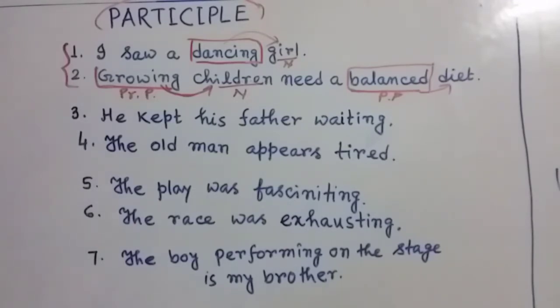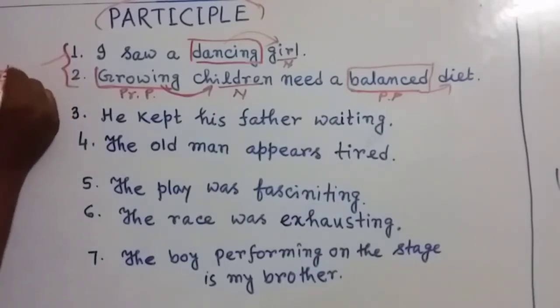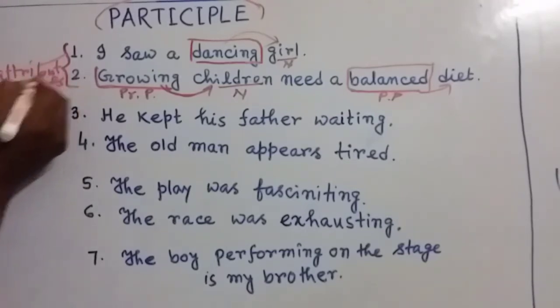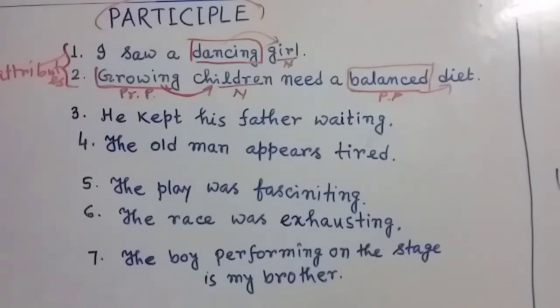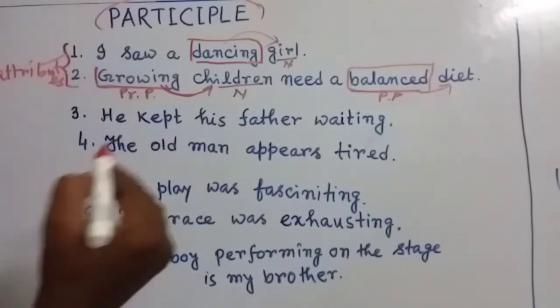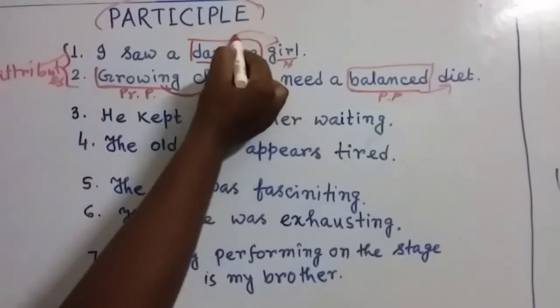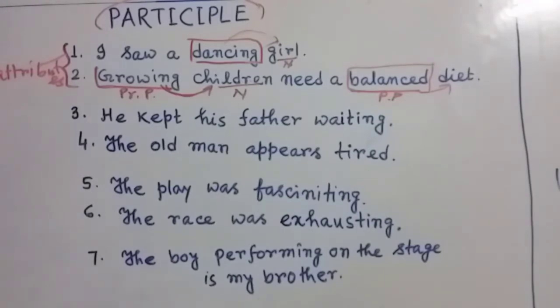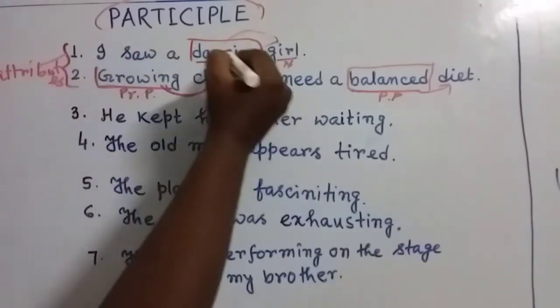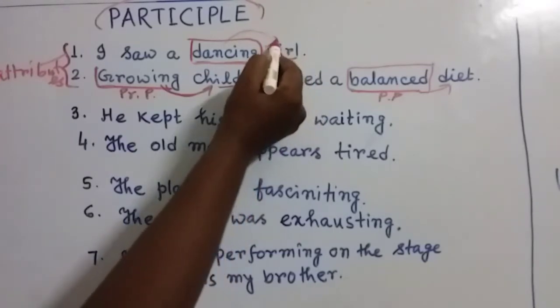Now my dear friends, this type of usage is called attribute. You can say participle may be used as attributes. Attribute means, my dear friends, the participle is used before the noun.